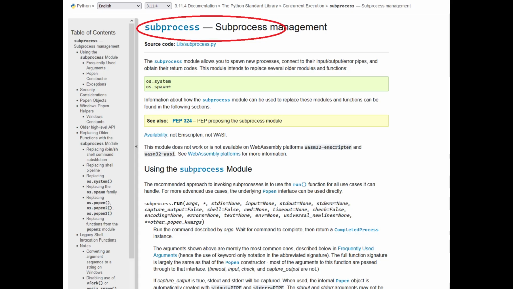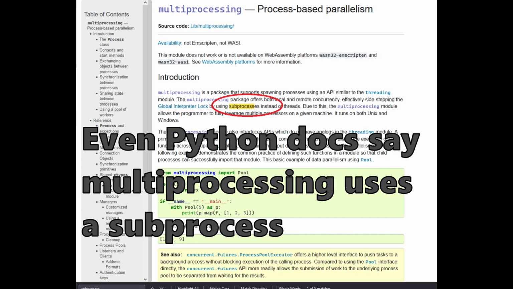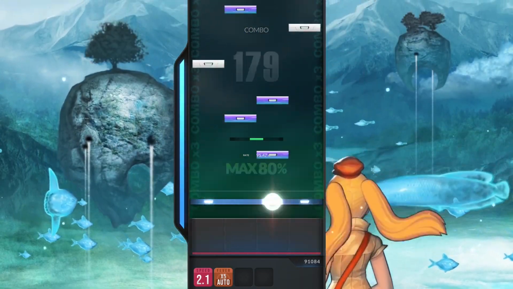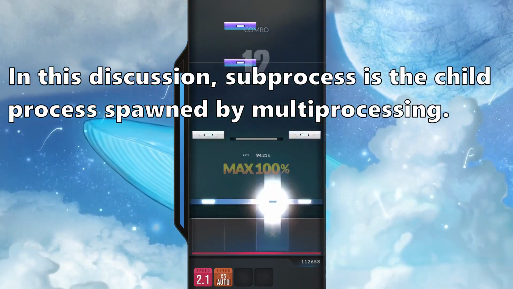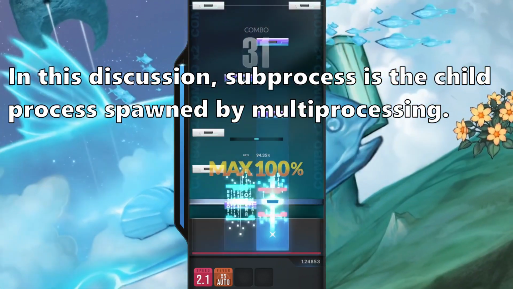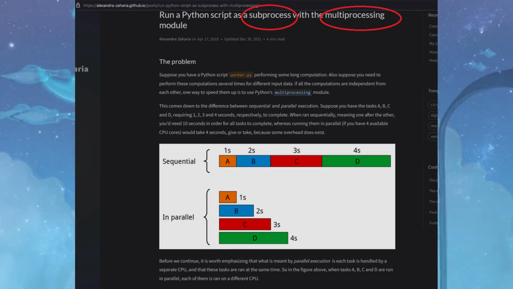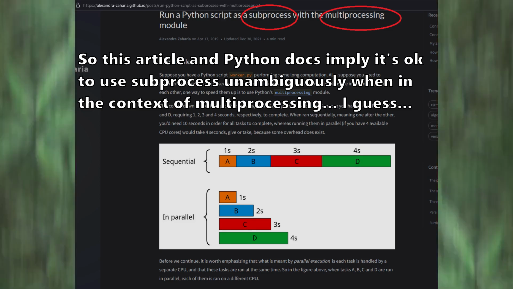How it works. Reminder that in this discussion, there is also a Python module called subprocess that lets you run code by creating a new process, such as running ffmpeg, another Python script, or even command prompt as a subprocess. In this discussion, subprocess is the child process created by multiprocessing. I have tried to Google the correct term, but to no success. This article says that you can run a subprocess using the multiprocessing module, so I guess I'm not alone in my terminology. Apologies for any confusion.